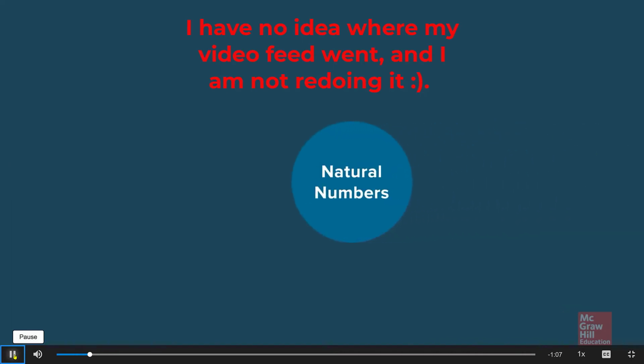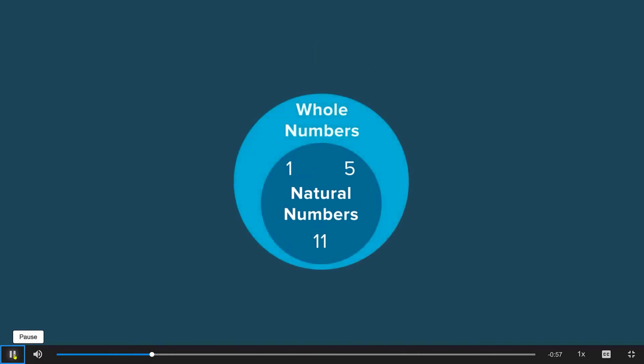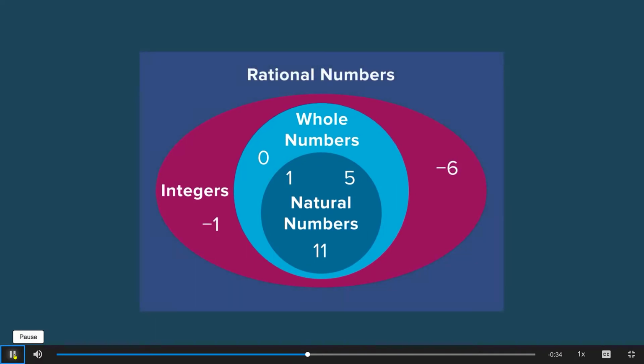The set of natural numbers includes the counting numbers 1, 2, 3, 4, and so on. Natural numbers are a subset of whole numbers. The set of whole numbers includes the natural numbers plus 0, so all natural numbers are whole numbers. Whole numbers are a subset of integers. The set of integers includes the whole numbers plus their opposites and 0. All whole numbers are integers. Integers are a subset of rational numbers.